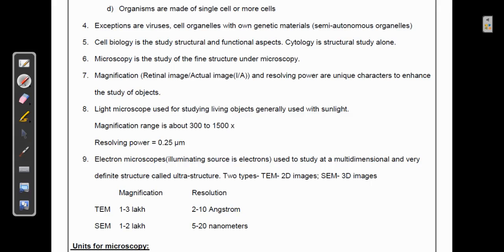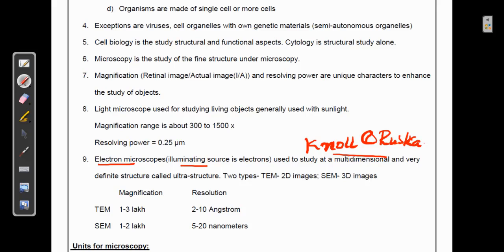Next we're going to look at the electron microscope. The electron microscope was discovered by two scientists again, Knoll and Ruska. Maybe quite funny names, hard to remember. These two scientists discovered the electron microscope for the first time, I think in the early 1950s, and it changed the dimension of understanding cells. As electron microscopes use electrons as the illuminating source, they gave more and more clarity of the objects that we are observing.